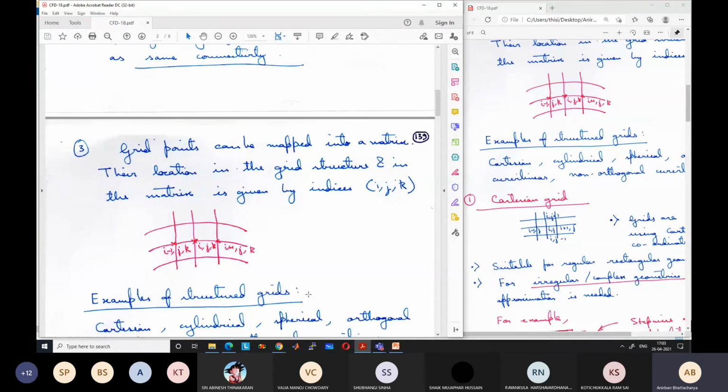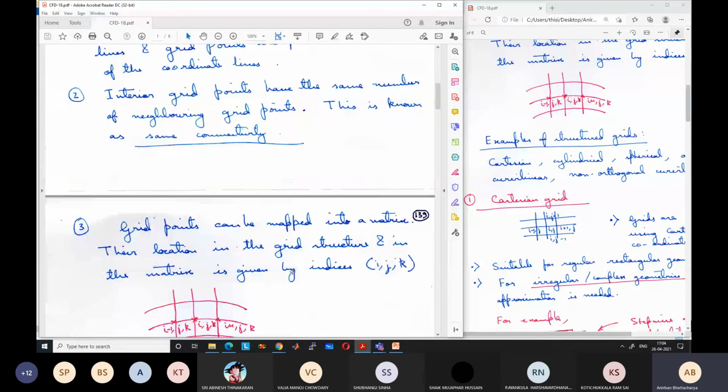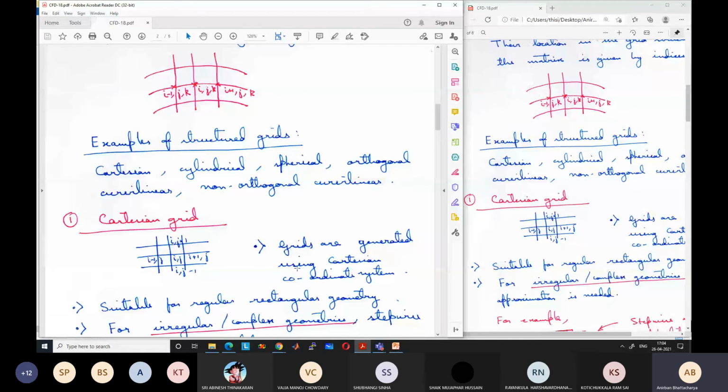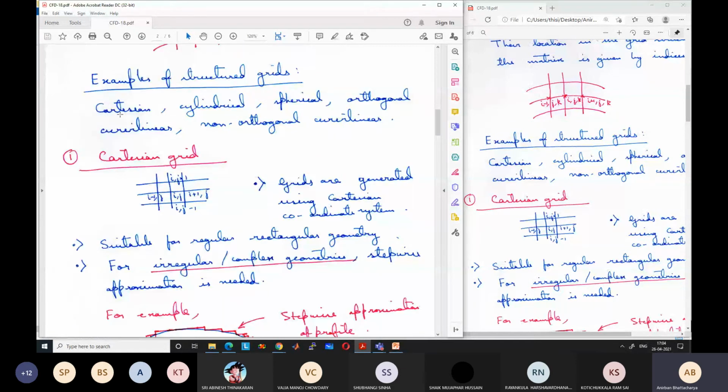What are some examples of structured grid? Cartesian grid, which we have studied extensively. Cylindrical grid, spherical grid. Then we will see 2 other examples: orthogonal curvilinear grid and non-orthogonal curvilinear grid. All these are structured grids, and all this can be generated when you are using, say, ANSYS Fluent or some other tool. We can generate structured grids which are non-Cartesian, not Cartesian coordinates based, but based on spherical coordinate or cylindrical coordinates. Some of you are already doing it and will know this.